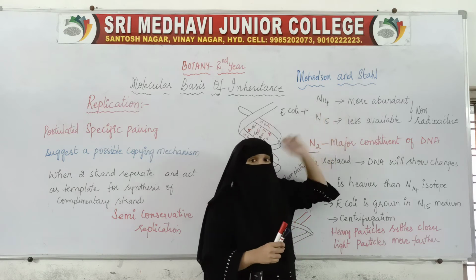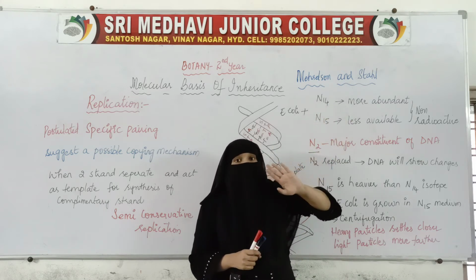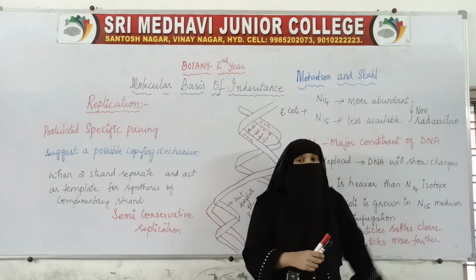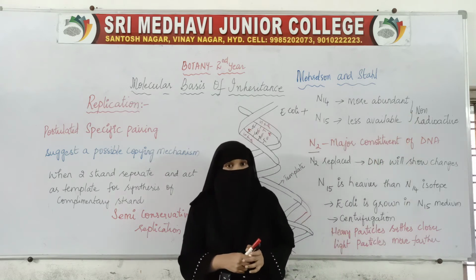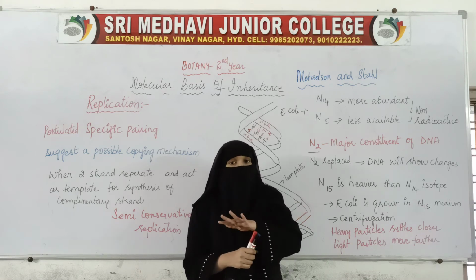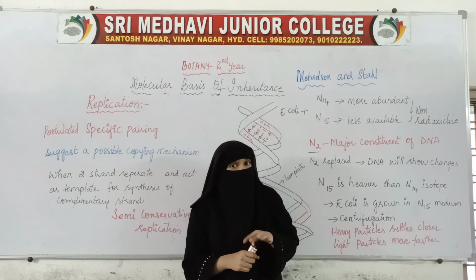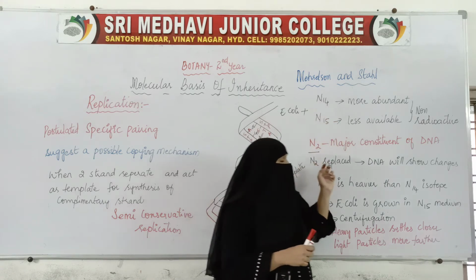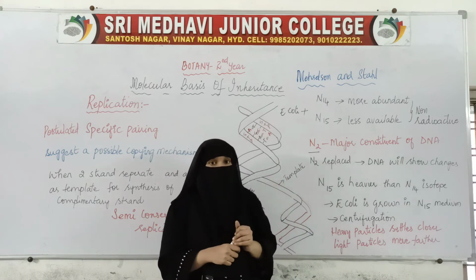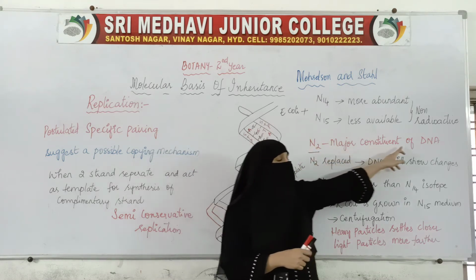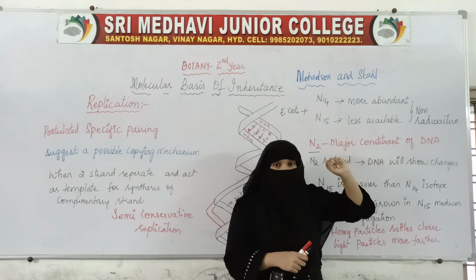One more thing: these isotopes of nitrogen are not radioactive. They are just isotopes of nitrogen which are non-radioactive, and they do not show any radioactivity. And a few more things. We know that nitrogen is a major constituent of DNA.